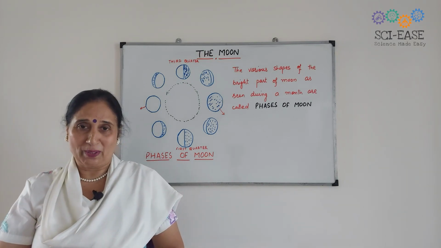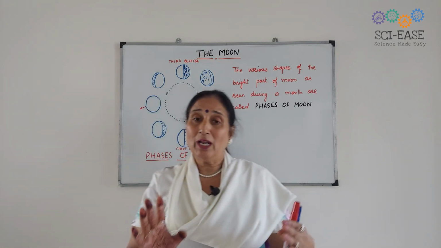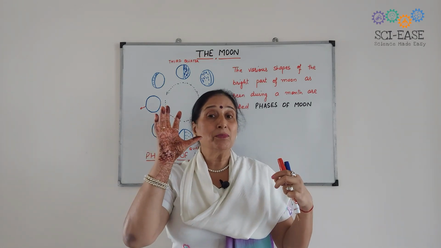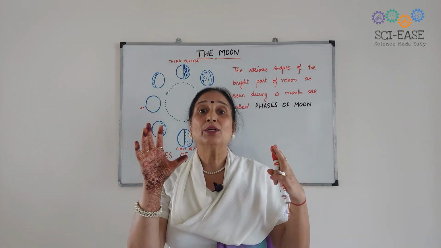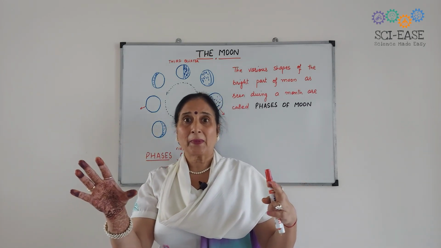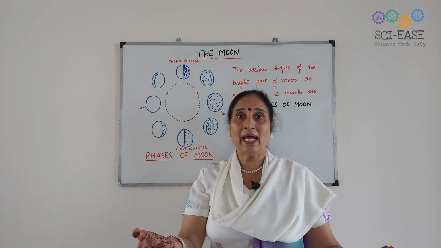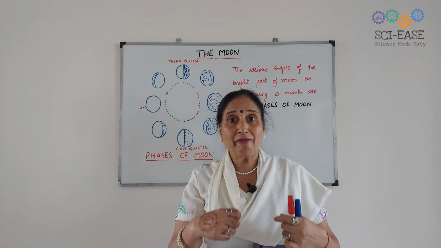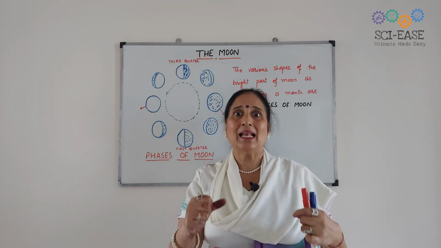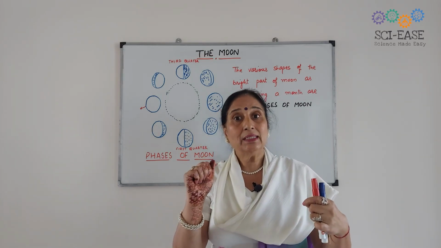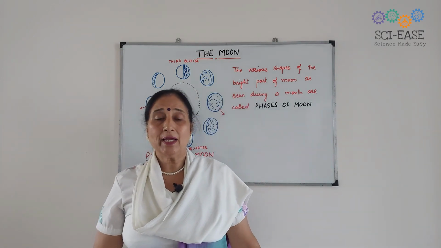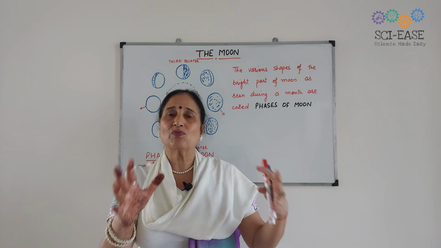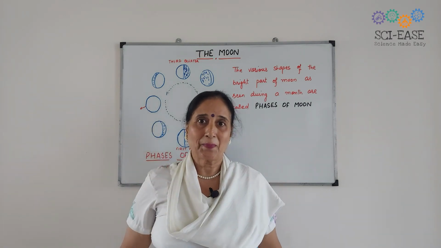as the days pass on. First of all, I will tell you that the moon is a non-luminous object. It does not emit its own light. It is a reflector of light. It will reflect the sun's light on the earth. Okay? And the part which reflects light, that is visible to us.